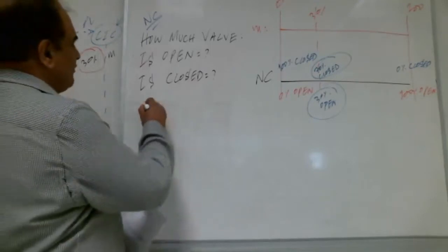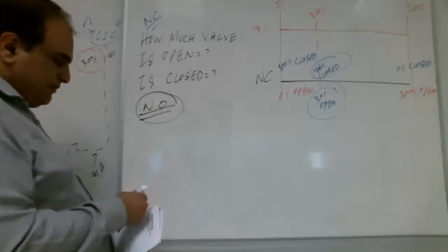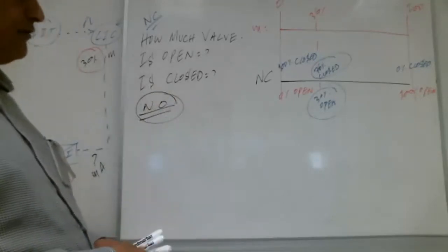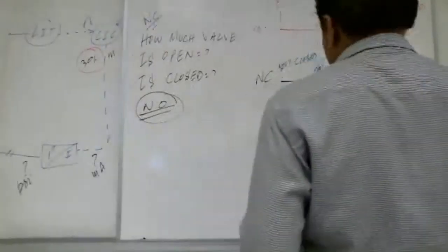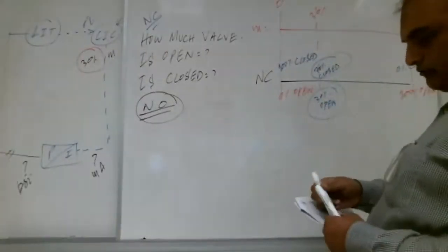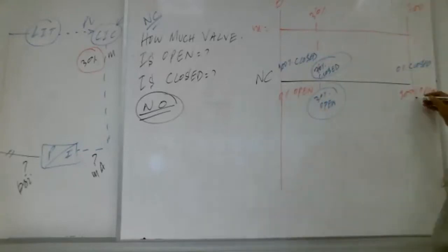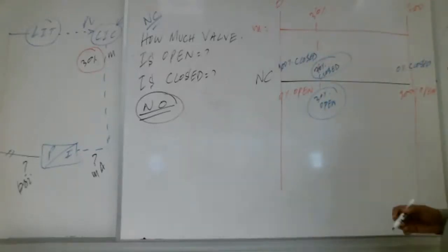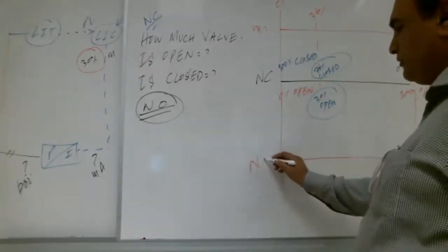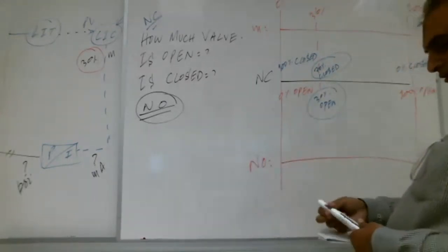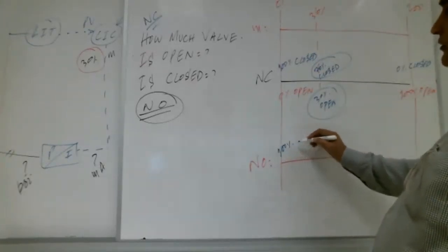We will take the normally open valve. Now our valve is what? Normally open. Right, Shabab? So we extend this diagram. So for normally open, here 100% open.